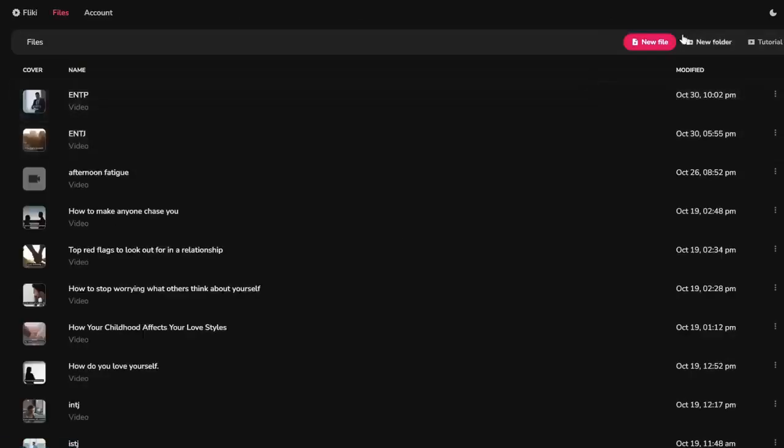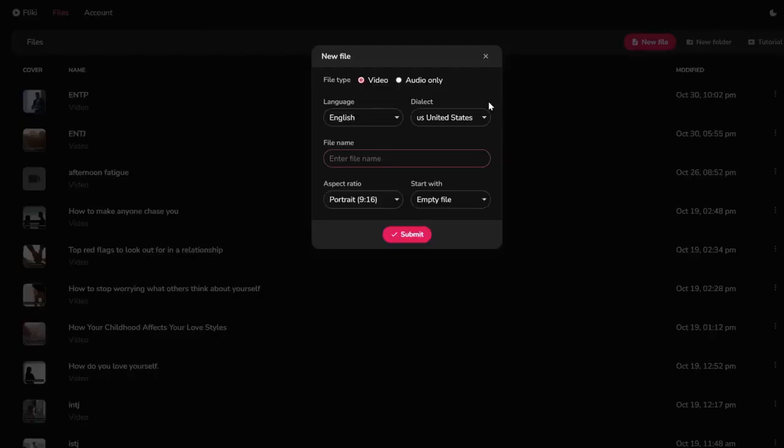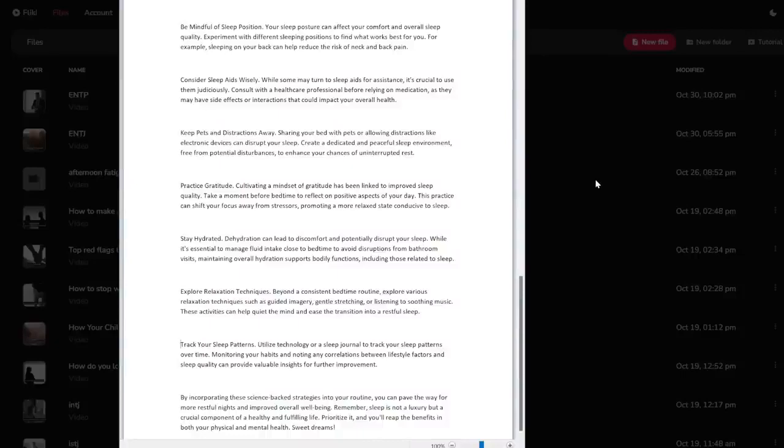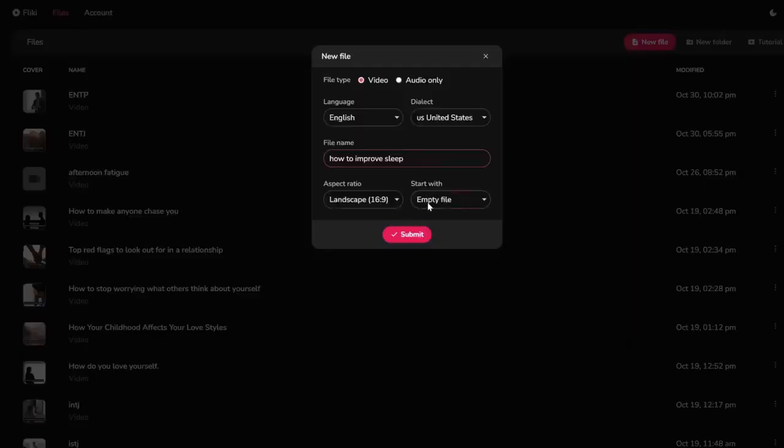And once you log in, simply click on New File, and then let's enter how to improve sleep. The aspect ratio, we want this to be a long-form YouTube video, so it's going to be landscape, and we will start with an empty file. You can also plug in a blog or a presentation or a tweet, but we're going to copy and paste in the script that we just generated afterwards. So let's just keep it as empty file.